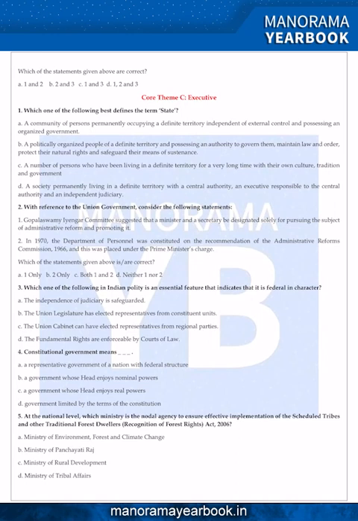Now we are at core theme C, where we talk about questions related to the executive. The first question: which of the following best defines the term state? If you try to understand the definition of state, why we need a state, it means we need a state to create integrity and unity.